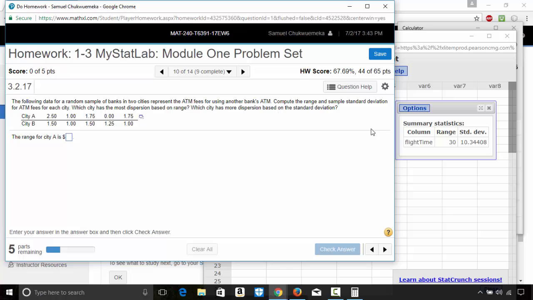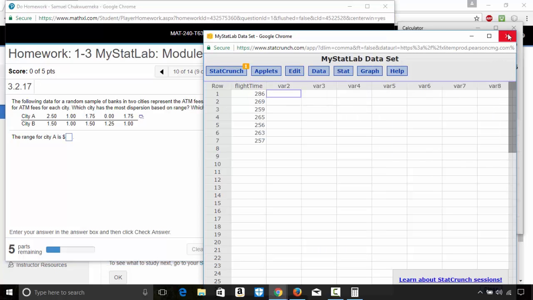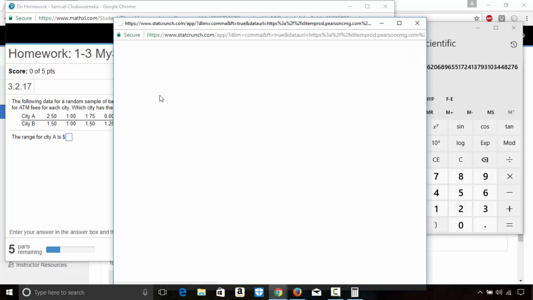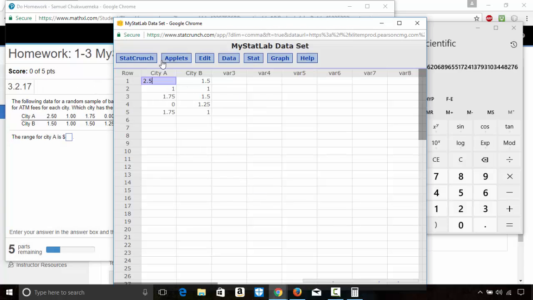So I'm just gonna close this right here, and this is ATM fees. So I'll open this in StatCrunch. Okay, I have the ATM fees city A, city B, range for city A. So I'm just gonna do 2 things at the same time.